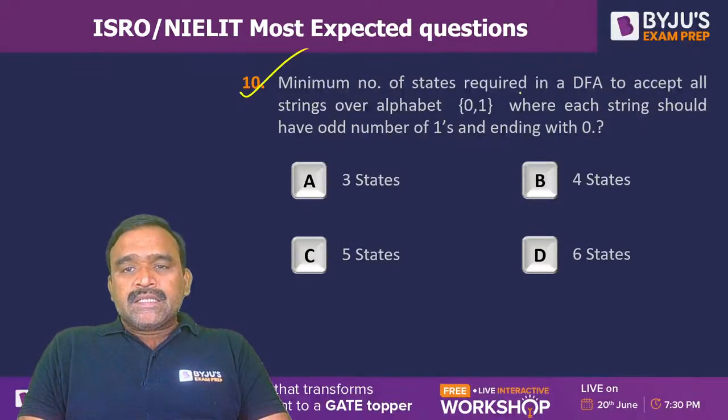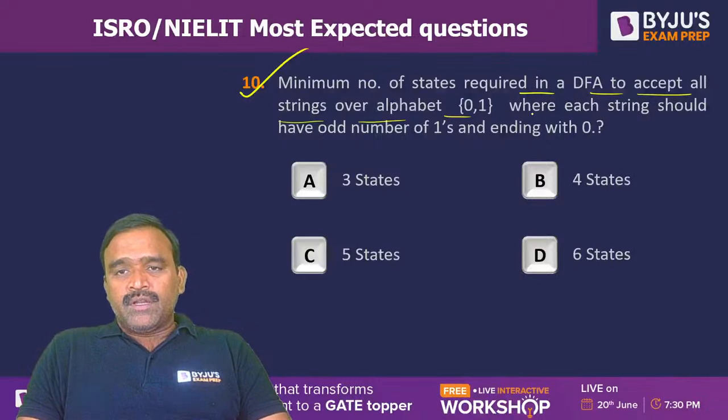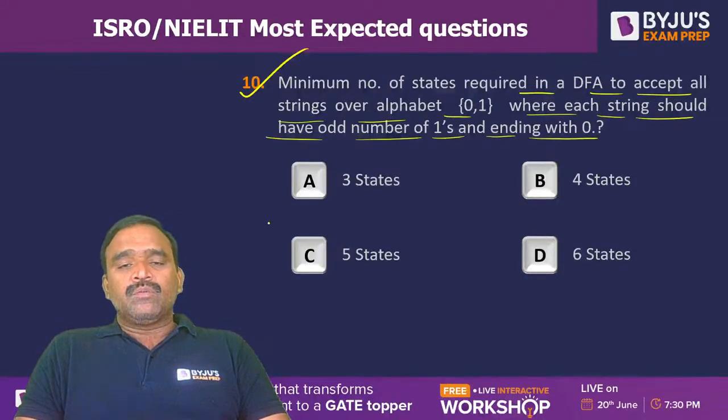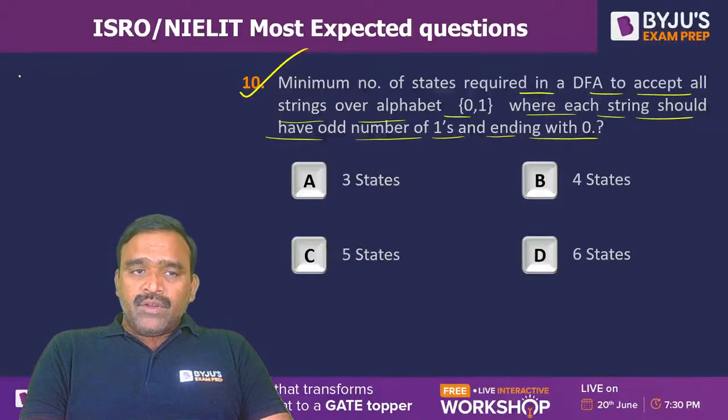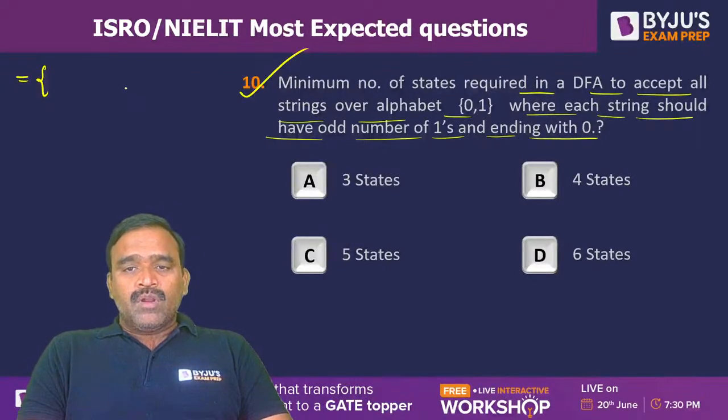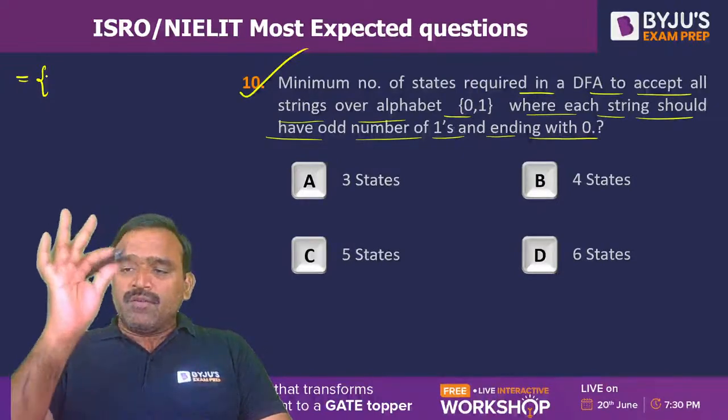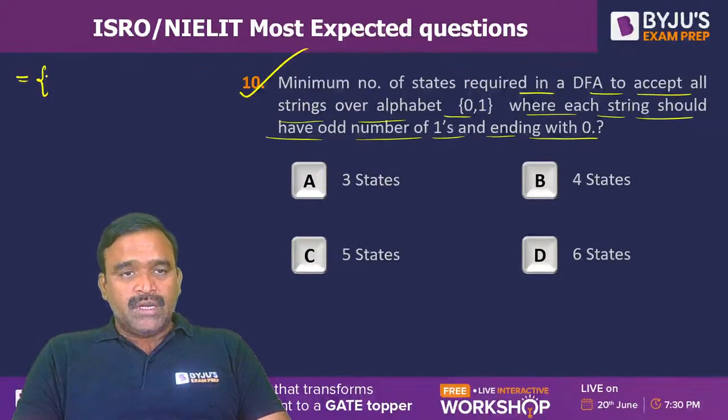Minimum number of states required in a DFA to accept all strings over alphabet 0, 1, where each string should have odd number of ones and ending with 0. It's a very good question, and you require to know minimum number of states. Just for your reference and for hint, I am giving you some of the strings. Odd number of ones and end with 0 means total number of ones must be odd and each string is supposed to end with 0.